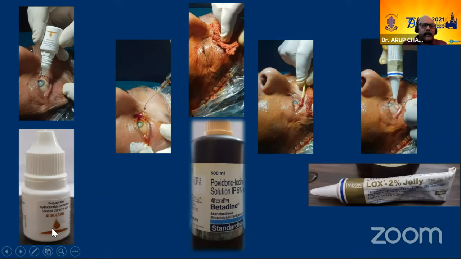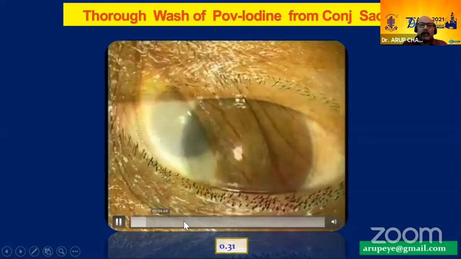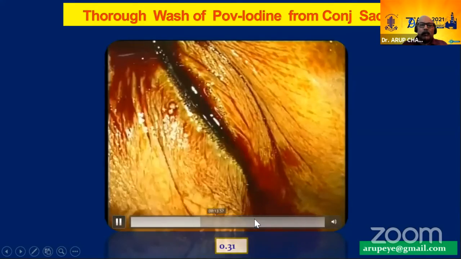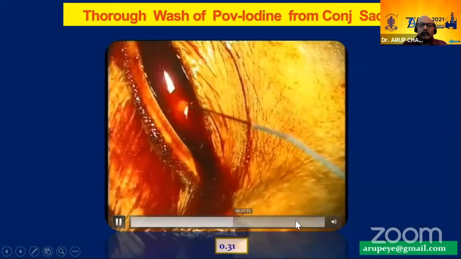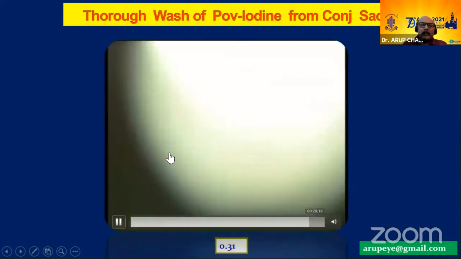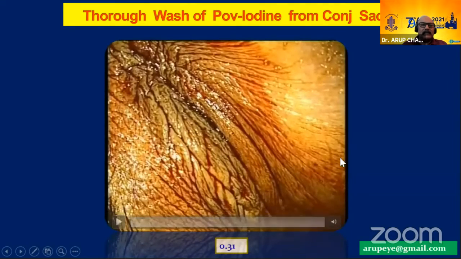So I'm not a big fan of using a lot of Oroquin eye drops for them. Povidone iodine also tends to make these corneas a little hazy, and you want total clarity. So I really depend upon the Lox 2% jelly in these situations. You have to make sure that the povidone iodine is totally washed out of the eye. I use it very rigorously, and at the end of this, before it enters the eye, you must ensure that the entire povidone iodine has been removed from the conjunctival sac.